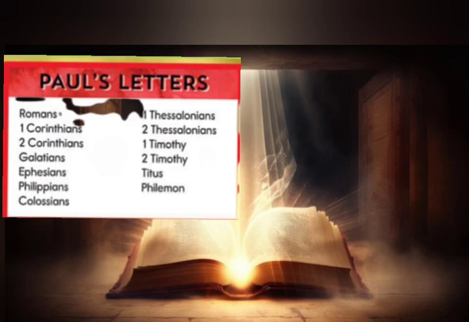The third subdivision is the prison epistles. The prison epistles are 4. These 4 epistles were written by Paul when he was in jail. First one is Ephesians, second Colossians, third Philippians, and fourth Philemon. These 4 books are called the prison epistles.